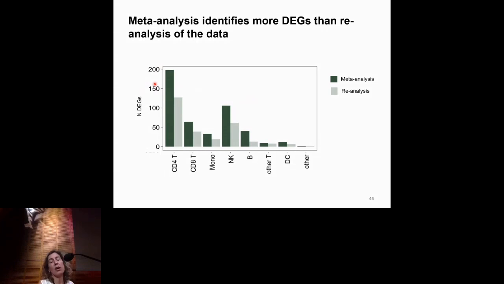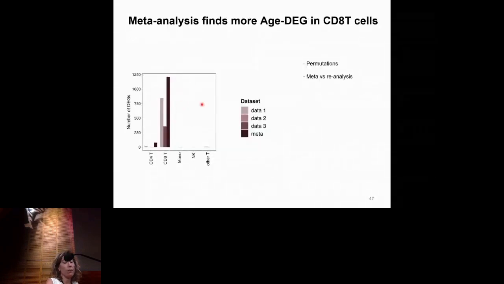And in the case of age, the results are very similar. Here I'm showing the results of the meta-analysis, where we see that there is a large signal in CD8 T cells that has been reported before. I'm not going to show this, but both the permutation and the comparison between meta-analysis and reanalysis show very similar results. So the meta-analysis works. We also see high overlap. Here I'm showing the odds ratio with differential expressions that have been reported in another study with lower sample sizes.